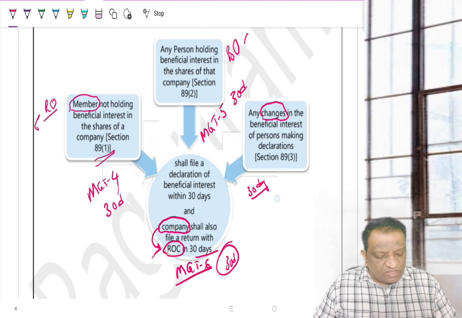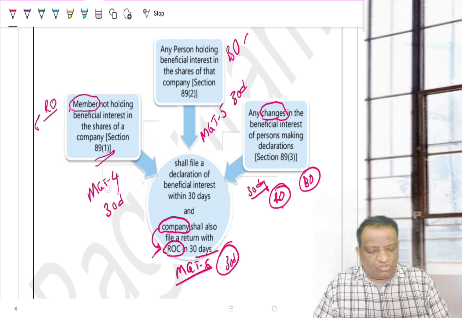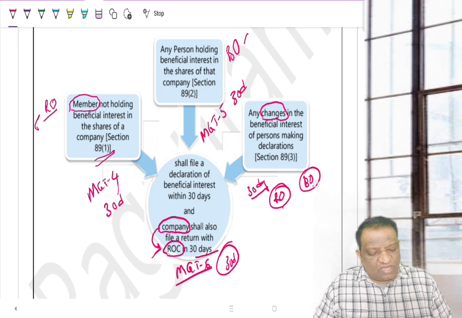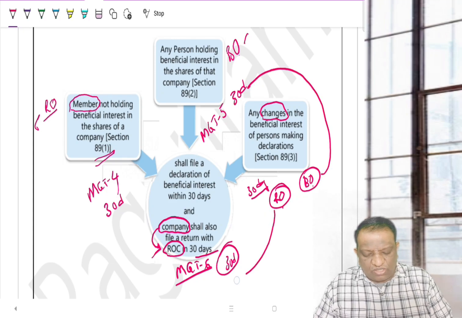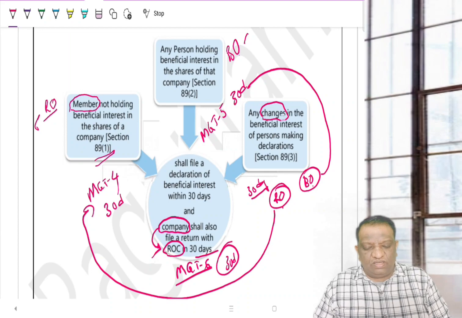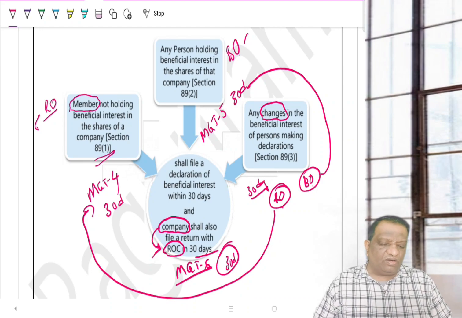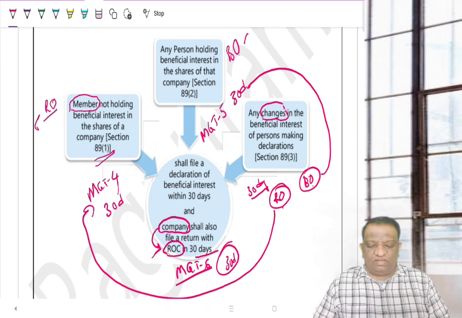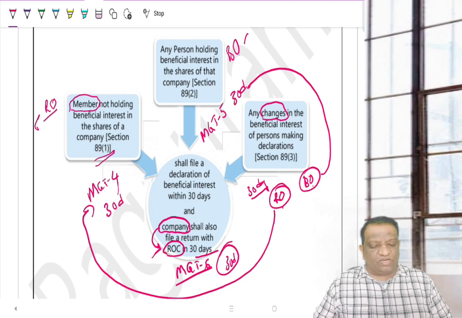So, any changes in this, then again the company will be getting both the communications from the registered owner and from the beneficial owner. Then how will he communicate? Same, through MGT4. How will he communicate? Again through MGT5. So there is no change in the forms, just that either at the time of initial holding or any changes happening in the status of this registered owner and beneficial owner, at the end of it, 30 days is common and only the forms are different.